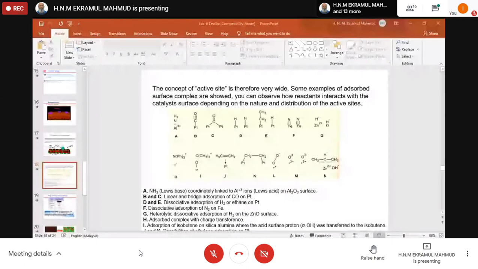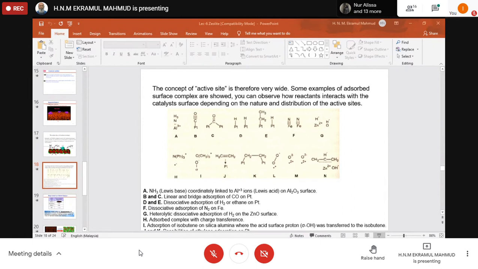The concept of active sites. So active sites is therefore very wide. Some examples of adsorbed surface complexes are shown here. You can observe how reactants interact with the catalyst surface depending on the nature and distribution of active sites. As for example, in structure A, ammonia, a Lewis base, is coordinately linked to an aluminum ion, a Lewis acid, on the alumina surface. So this is that active site.